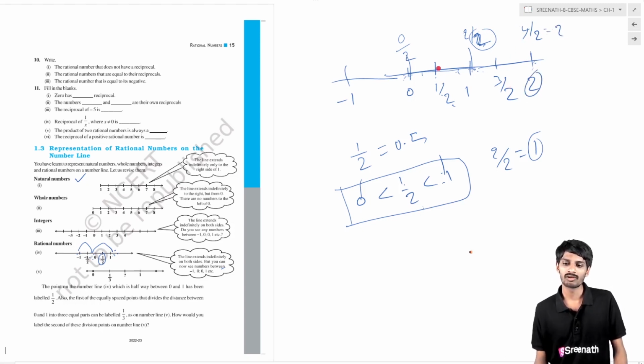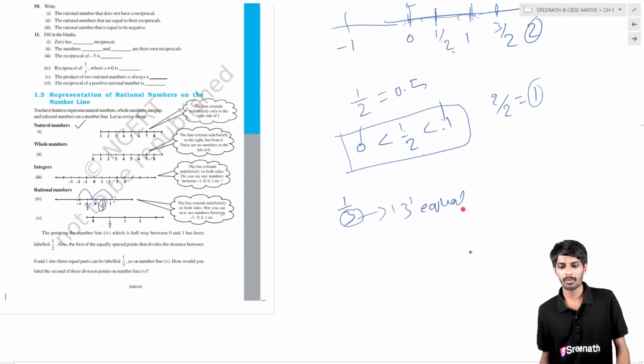In this way, we represent rational numbers in between the integers or in between the main numbers on the number line. Okay, how will we represent 1 by 3? For this purpose, we have to divide the space into 3 equal parts. Basically, one thing you have to remember is the value in the denominator.